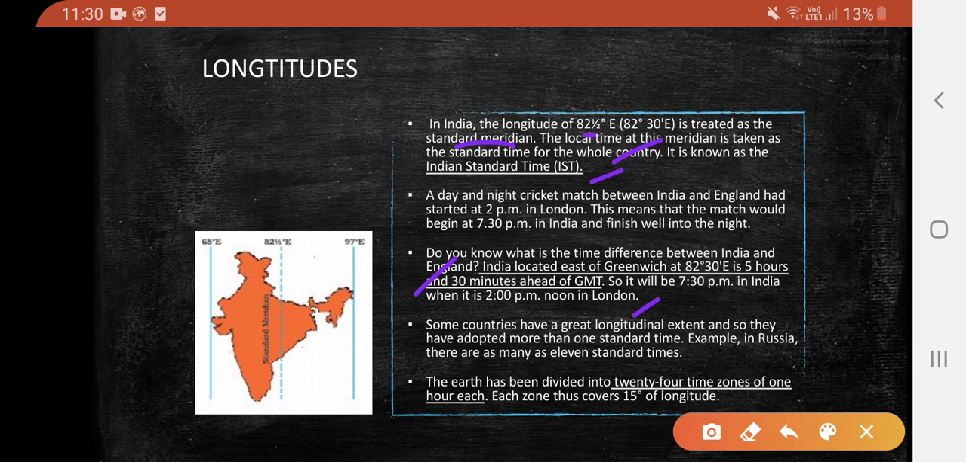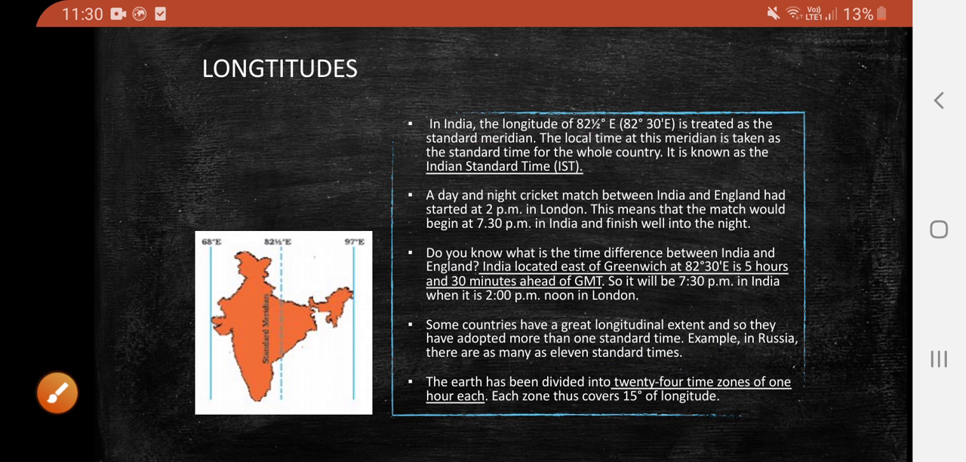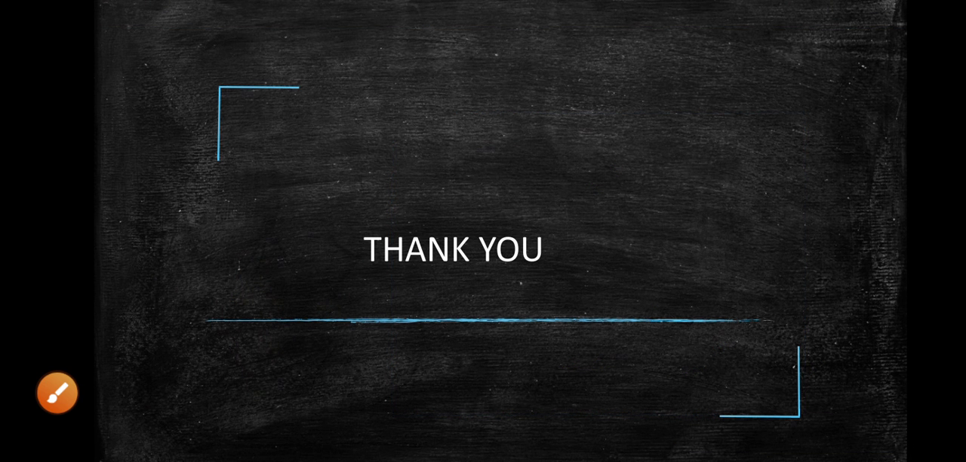Some countries have great longitude extent. For example, Russia has 11 standard times. The Earth has been divided into 24 time zones of 1 hour each. Each zone thus covers 15 degrees of longitude.